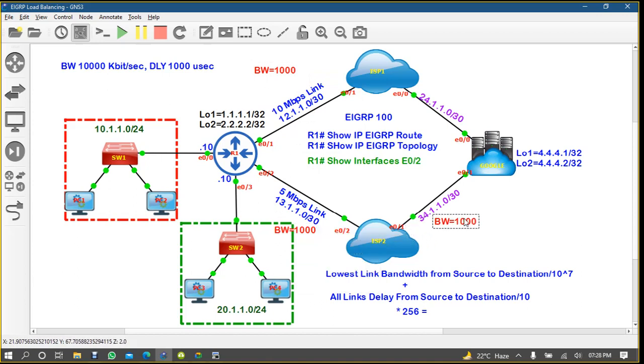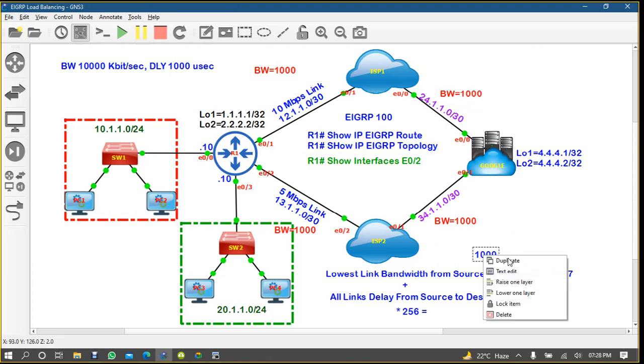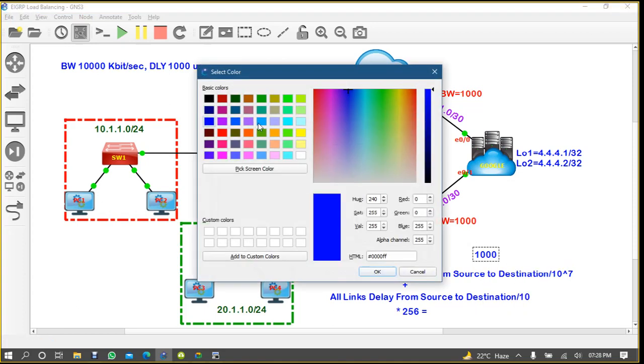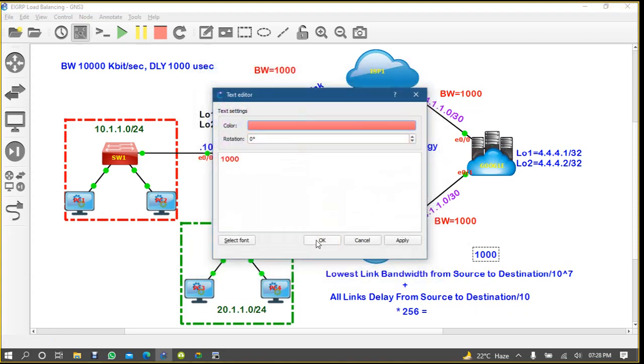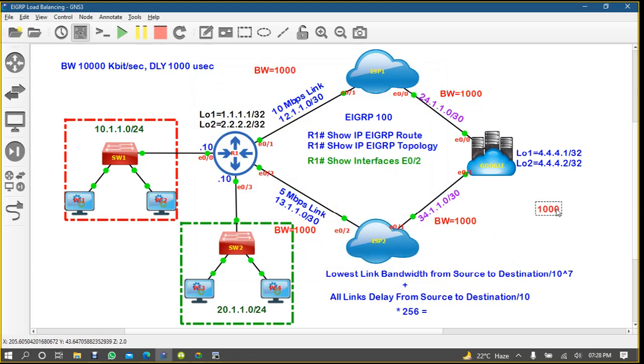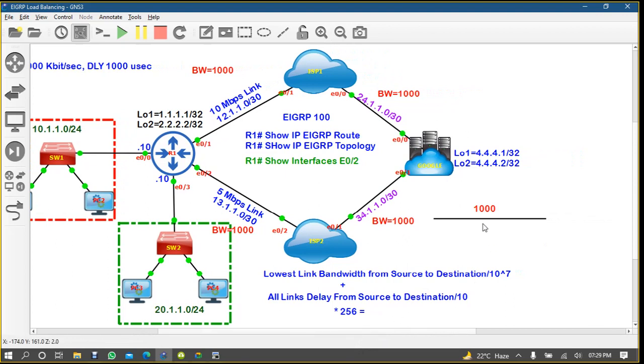All bandwidth is the same, so I will take 1000 divided by 10 to the power 7.